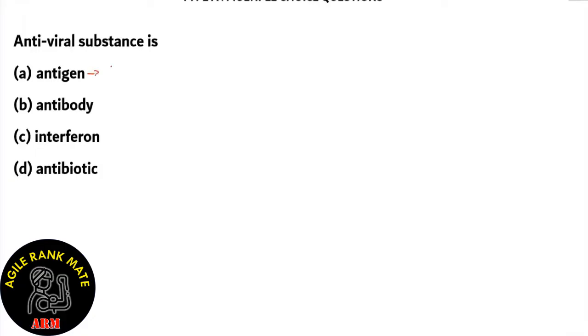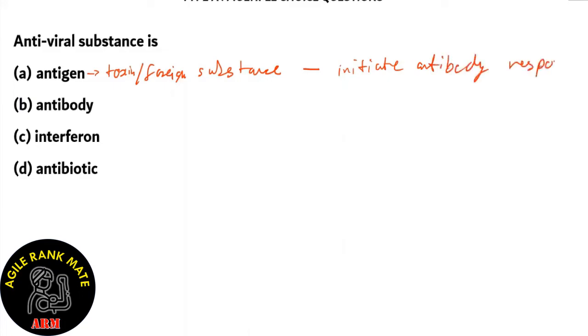Option A, antigen. Now, antigen is the toxin or foreign substance which is coming into the body, and these cause diseases. So they initiate an antibody response. So antigens cause diseases instead of acting against them. So option A is incorrect. Option B, antibody.